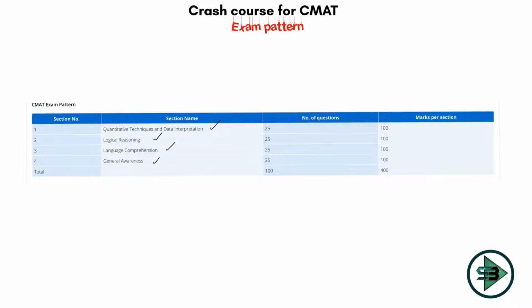How many questions will be asked? 25 questions per section. So total number of questions in the exam are 100. Each question is for 4 marks. So 25 into 4, 100 marks for each section, such that all the 4 sections will carry a total of 400 marks. So your CMAT exam is of a total of 400 marks.